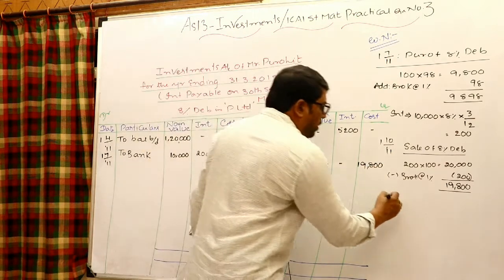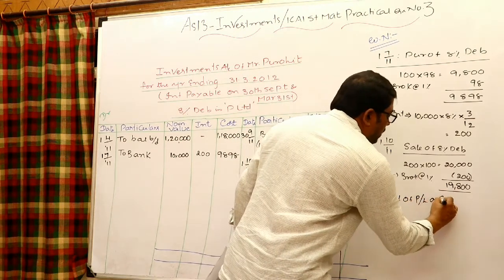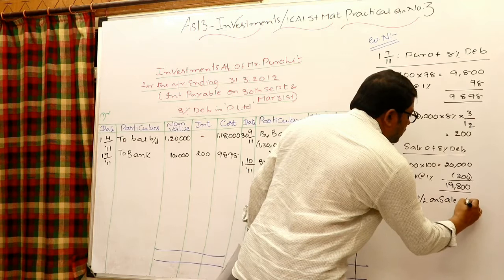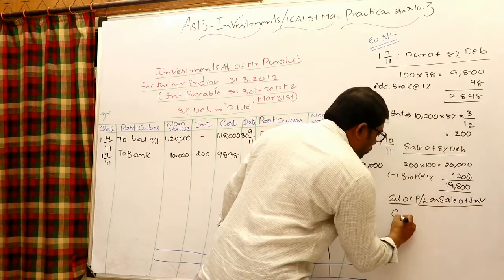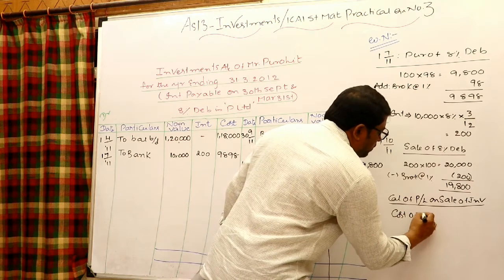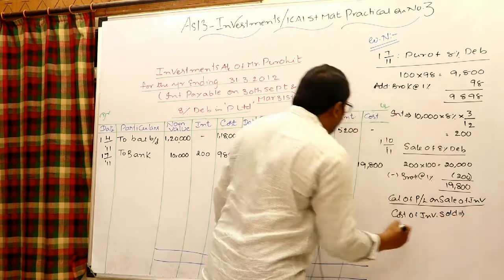Calculation of profit or loss on sale of investments. First, I would like to know the cost of investment sold. How are we able to say?